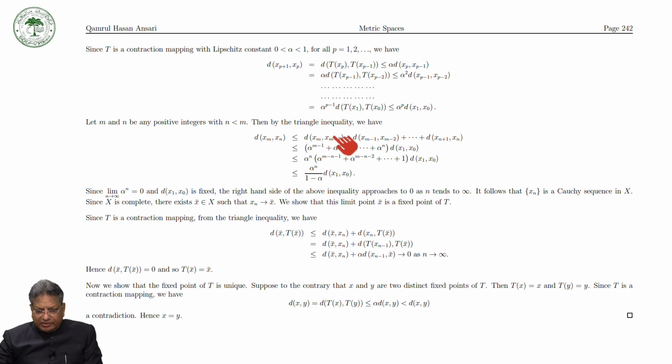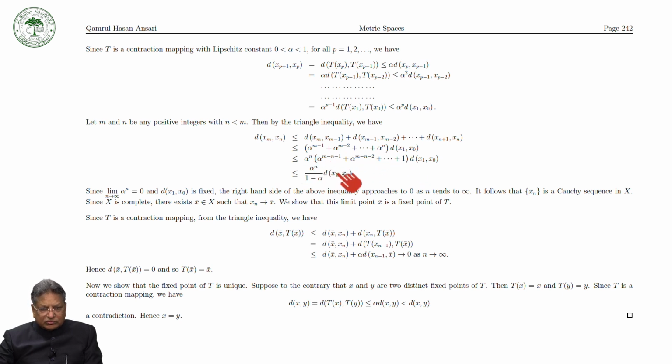This is less than or equal to alpha^{m-1} d(x1, x0) plus alpha^{m-2} d(x1, x0) and so on, down to alpha^n d(x1, x0). Now from here you can take alpha^n as common, and then you will get a geometric series, which is equal to 1 over 1 minus alpha.